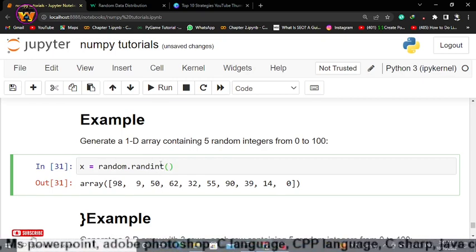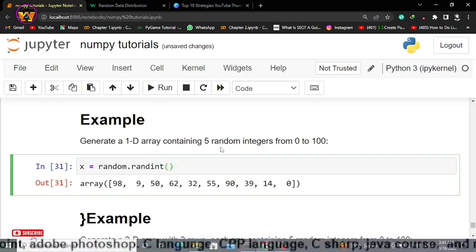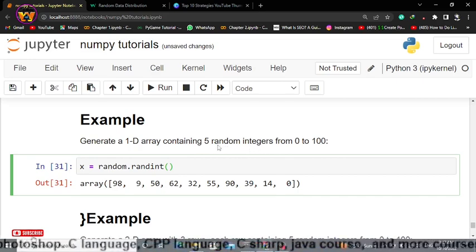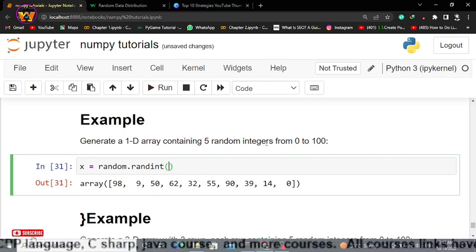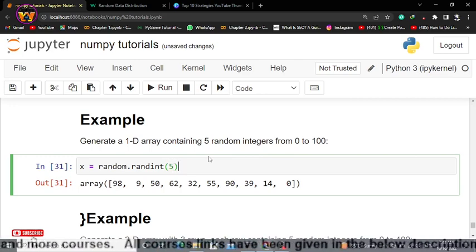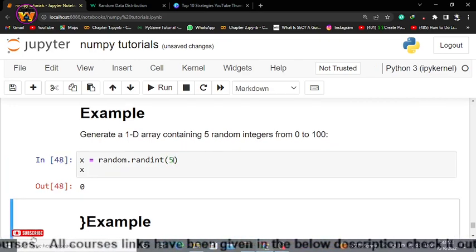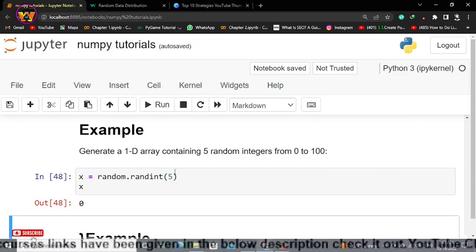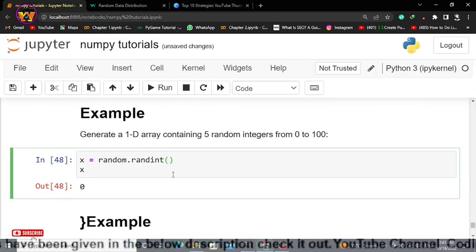What I want is to generate an array containing 5 elements of integer value from 0 to 1. So if I just pass 5 here, what will happen? And print X, it will give me nothing. But if I pass 100 here, then what will happen?